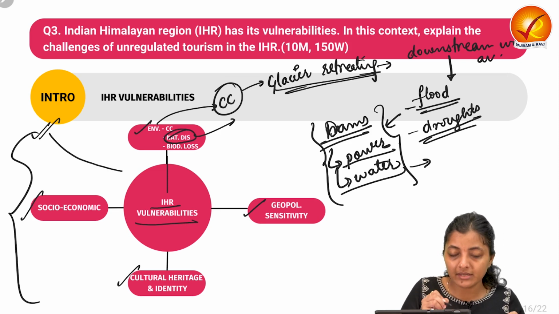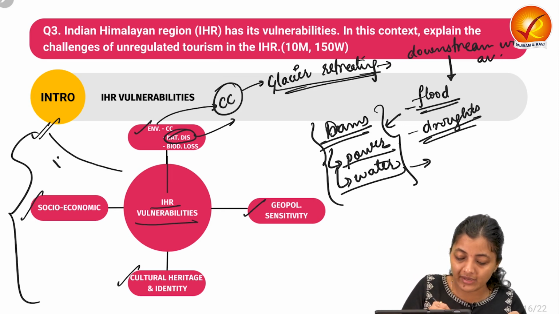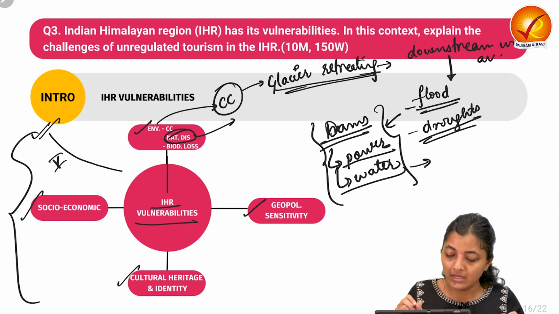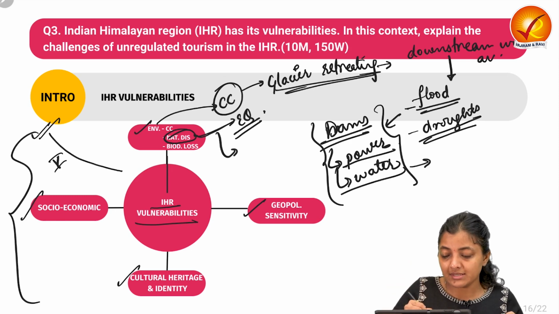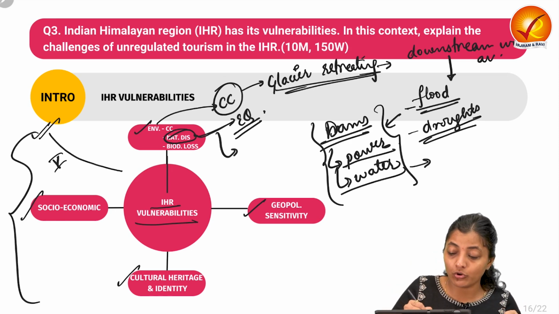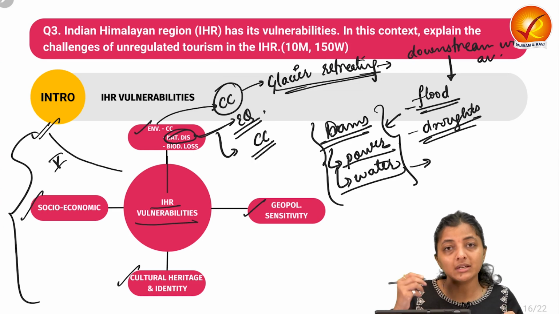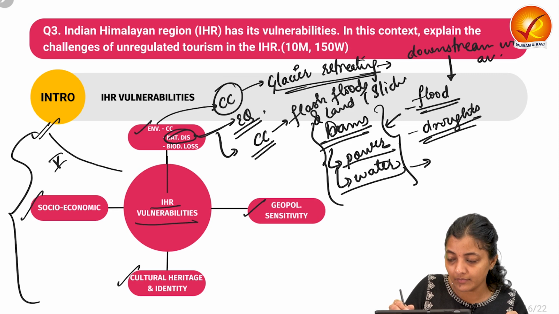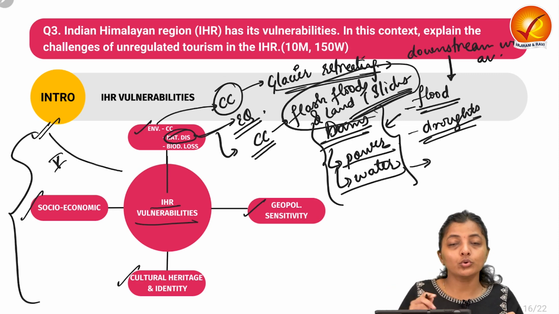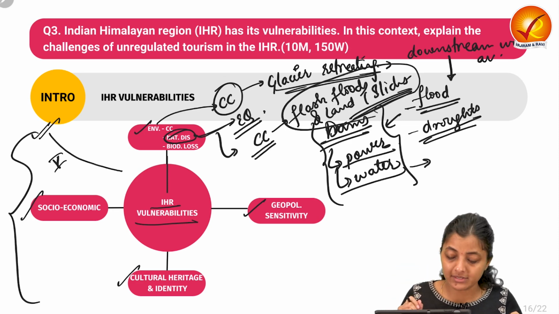As this Indian Himalayan region lies in the high seismic zone, zone 5, there are natural disasters like earthquakes, and as this is a mountainous region, orographic rainfall leads to cloudbursts, which lead to flash floods, land subsidence and landslides. So this shows the environmental vulnerability of this region.